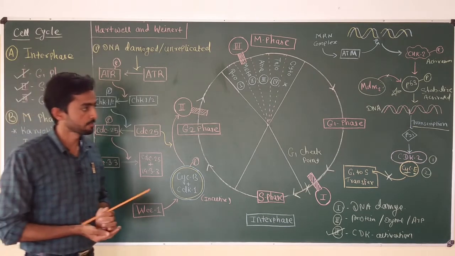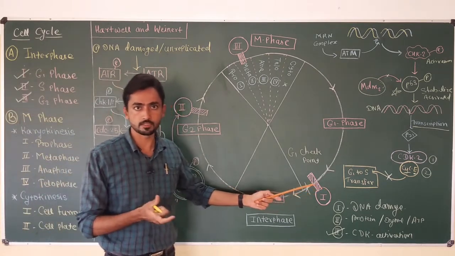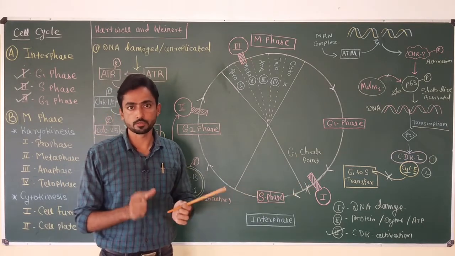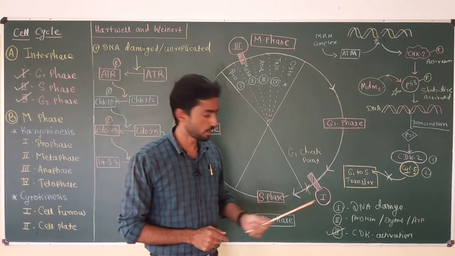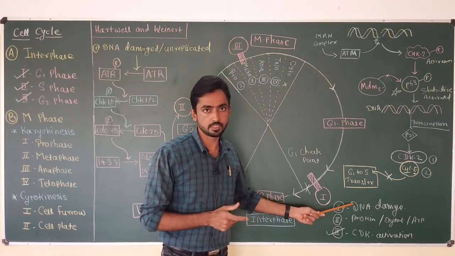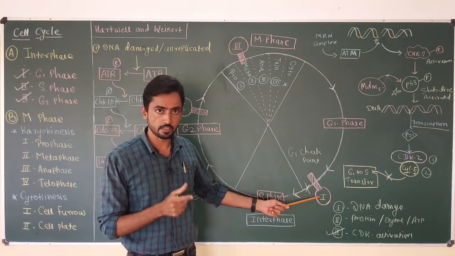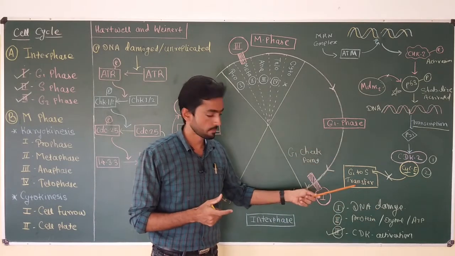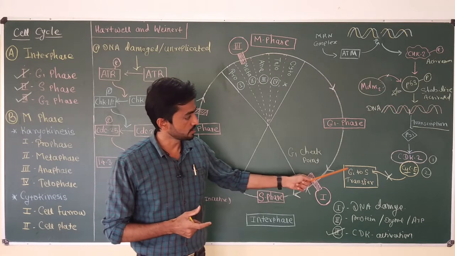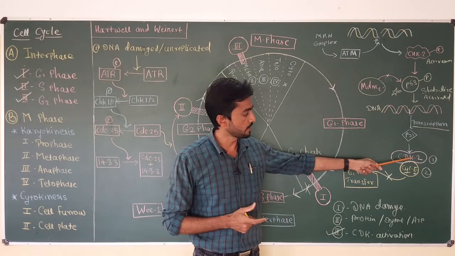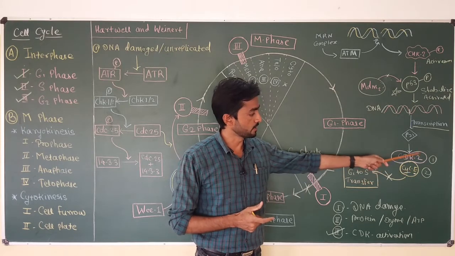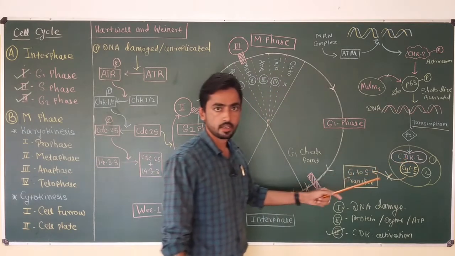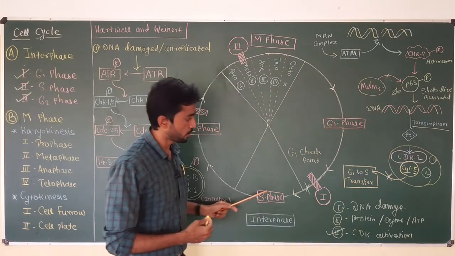Okay, so in my last lecture, I discussed in detail the different processes or activities which take place in the G1 checkpoint. There are three different processes which generally occur in the G1 checkpoint. Here DNA damage is evaluated. Then this is the site where protein, enzymes or ATP present in the cell are checked, and this site is generally regulated by cyclin dependent kinase 2 and cyclin E protein. So this is the regulatory protein complex which ensures the G1 to S movement of the cell.